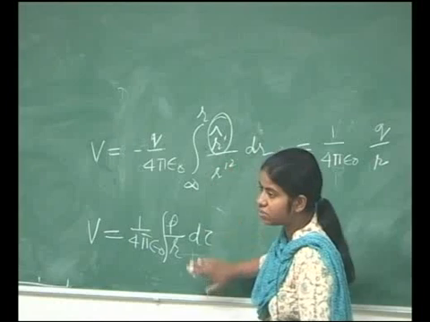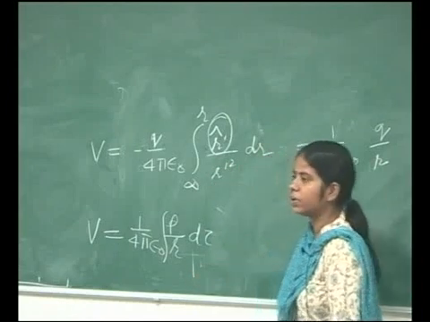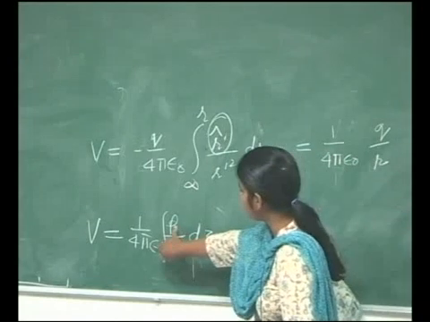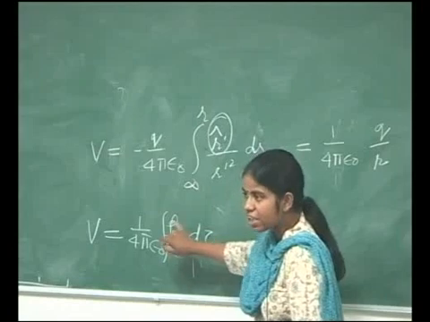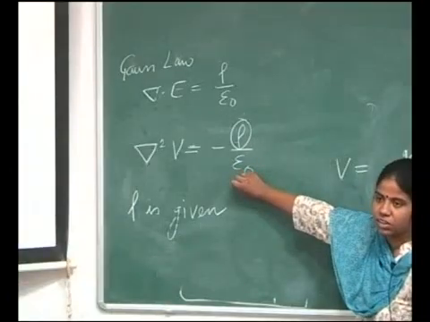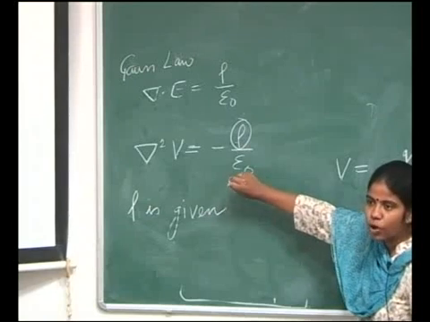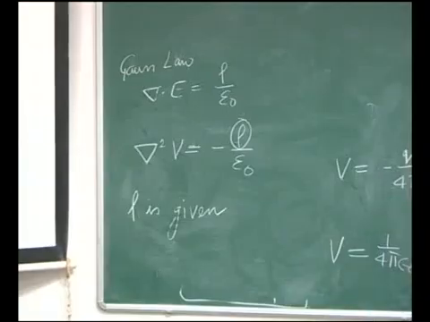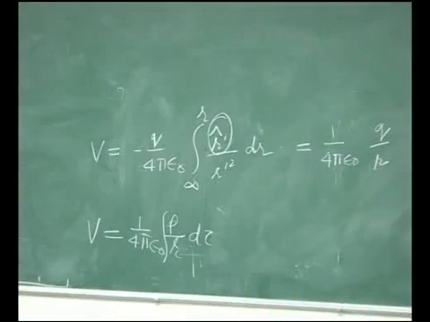You can rewrite this equation like this using your Gauss law of divergence, where rho is the density. And if you solve this Poisson's equation, you will see that your solution looks like this.